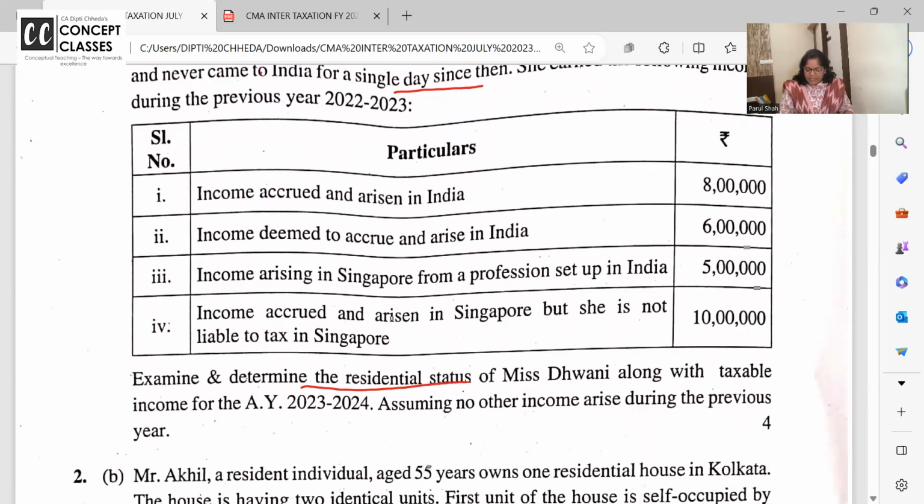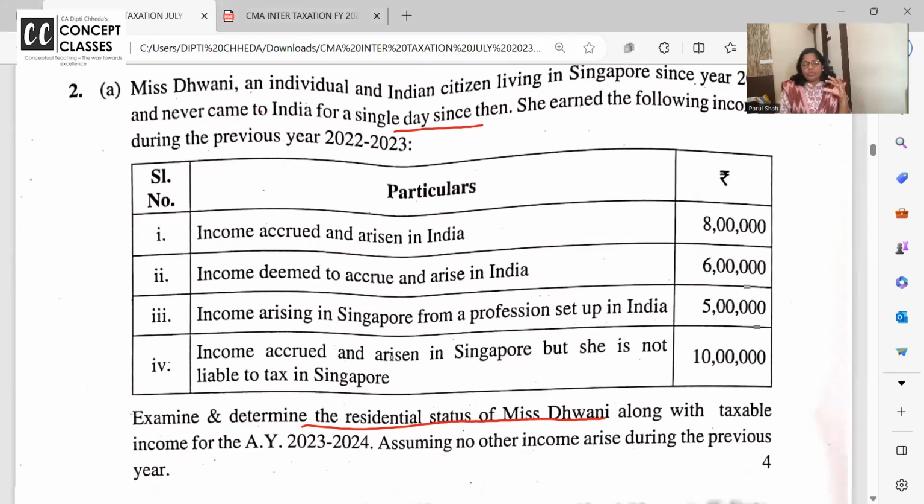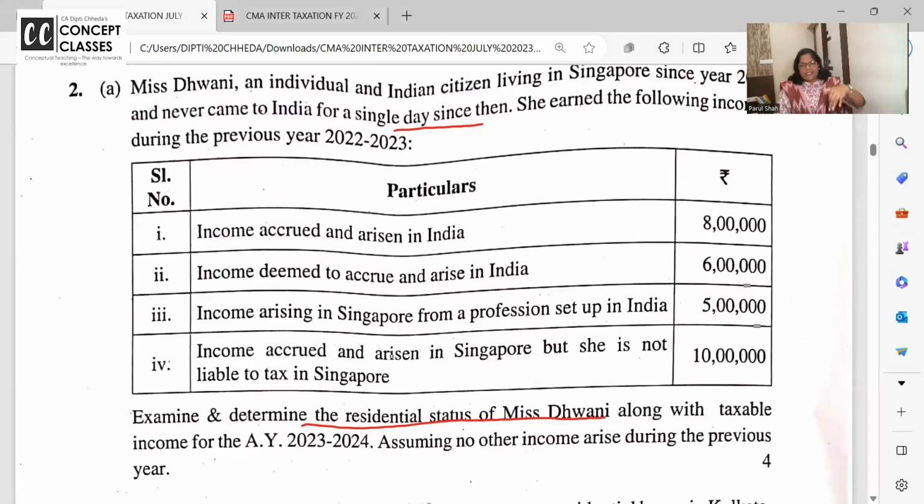So first you have to decide the residential status and then you have to decide taxability. Now, even if Miss Dhwani is a non-resident because not a single day was she here, you should still know section 9 and section 7 in the residential status.